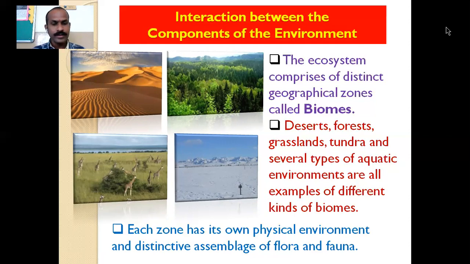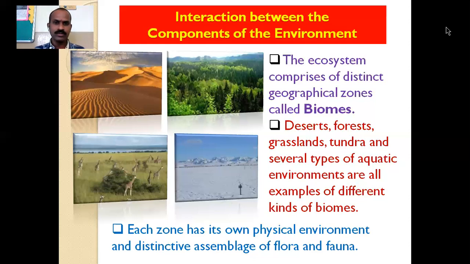So here in this area, the flora and fauna which is found, it means you can see the camel in desert areas, that animal has adapted to the hotter climate. Even the cactus, the trees and plants which are found there are different from the trees found in colder areas.